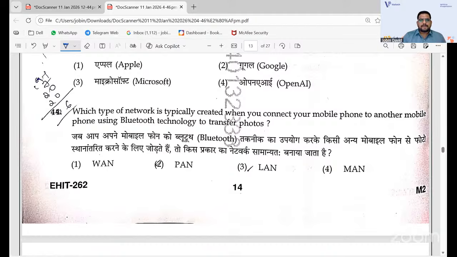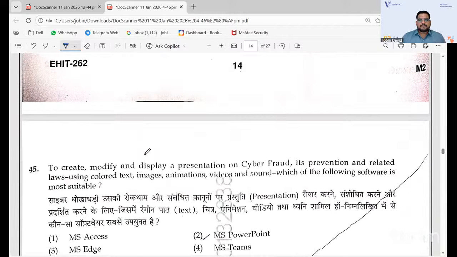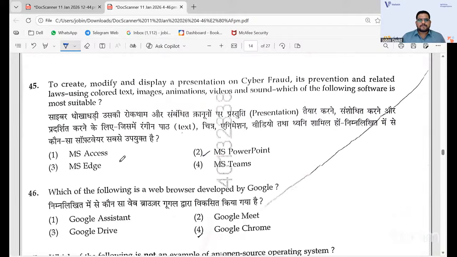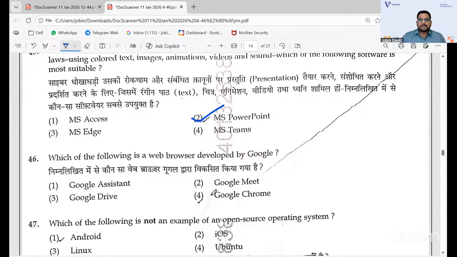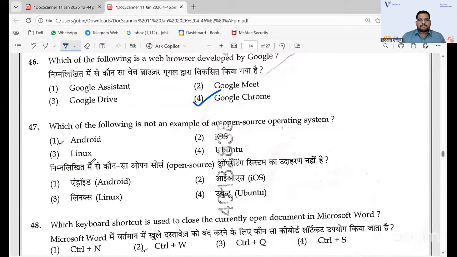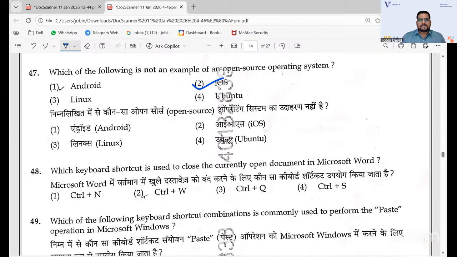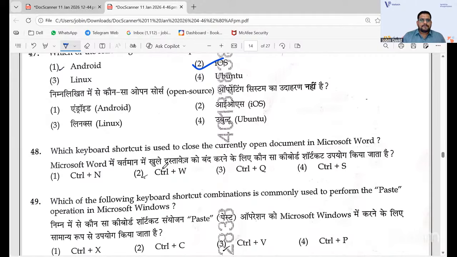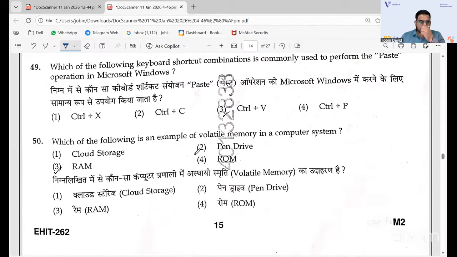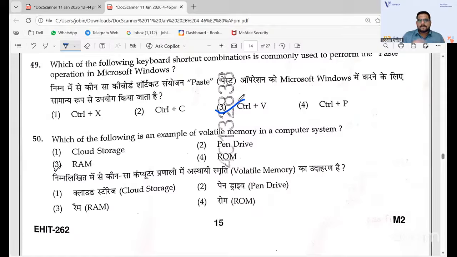The answer is 2, PAN. 44, 2 is the answer. To create, modify, 45, the answer is 2 that you have MS PowerPoint. Okay. 46, you have 4, the Google Chrome as the answers. 47, 2, it is iOS. 48, the answer is 2, Control W. And 49, the answer is 3, Control V. And 50, the option is 3 that you have RAM.